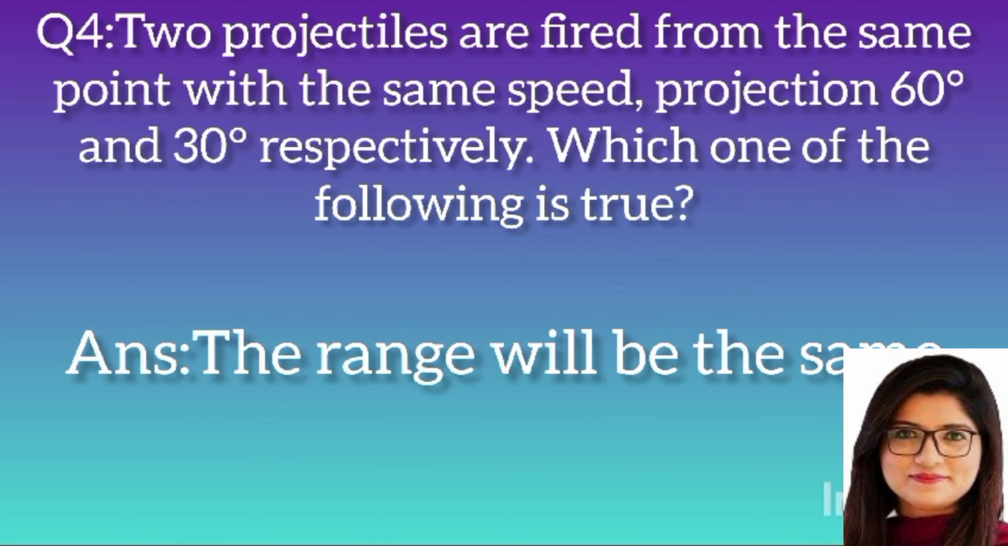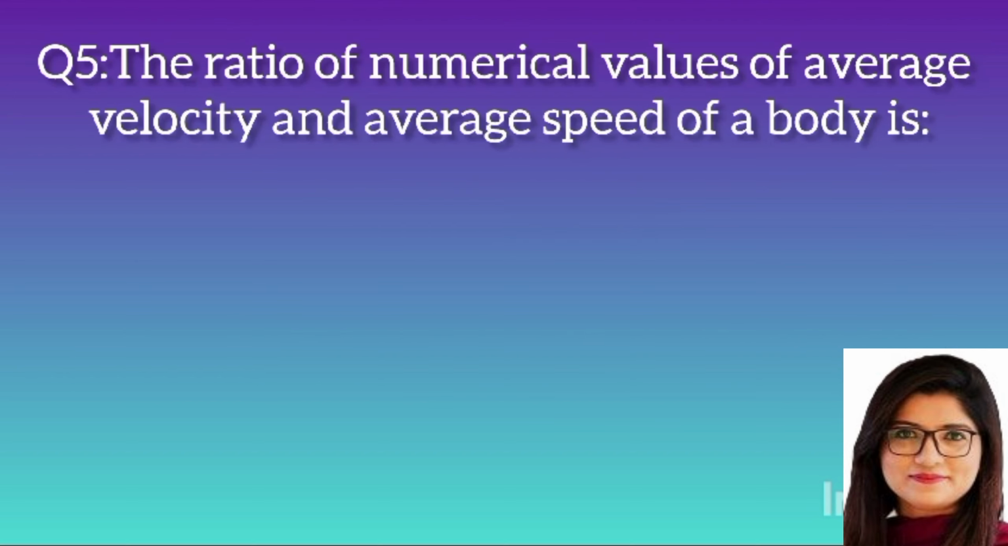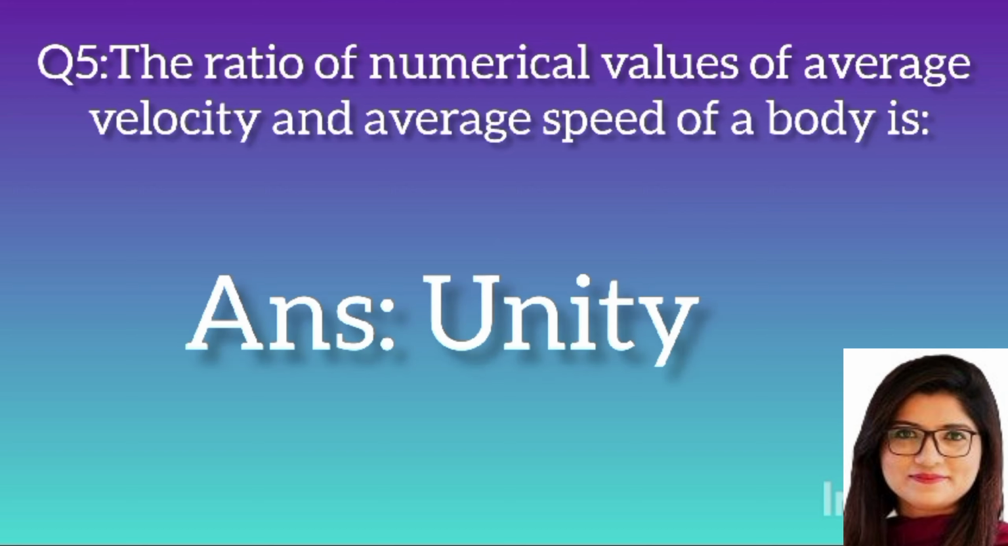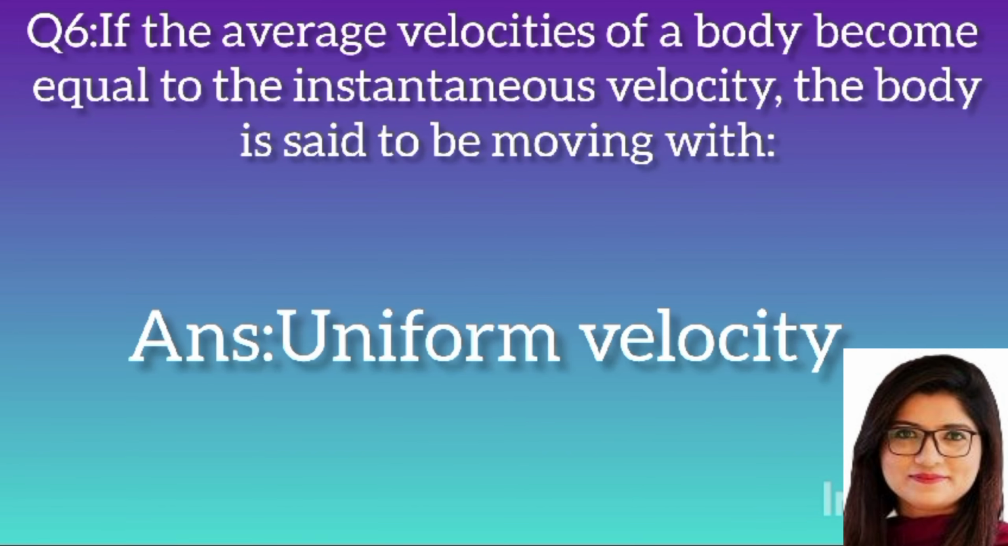Question 4. Two particles are fired from the same point with the same speed, at projection angles of 60 degrees and 30 degrees respectively. Which one of the following is true? Answer: The range will be the same. Question 5. The ratio of numerical values of average velocity and average speed of a body is? Answer: unity. Question 6. If the average velocity of a body becomes equal to the instantaneous velocity, the body is said to be moving with? Answer: uniform velocity.